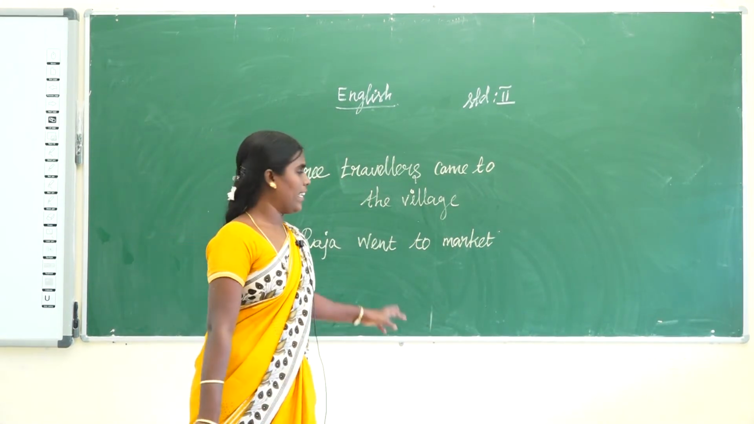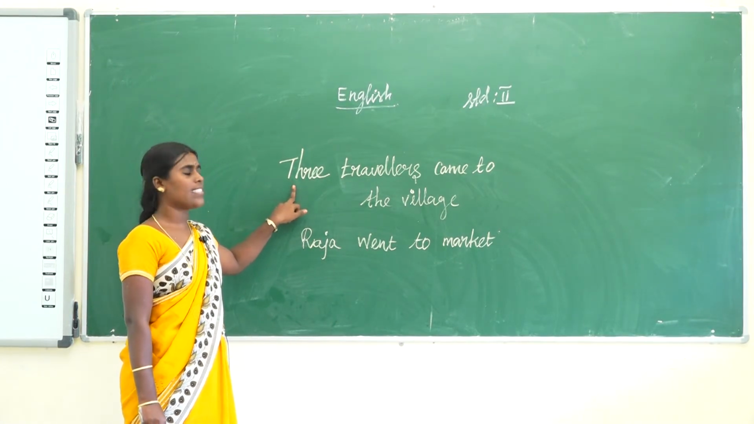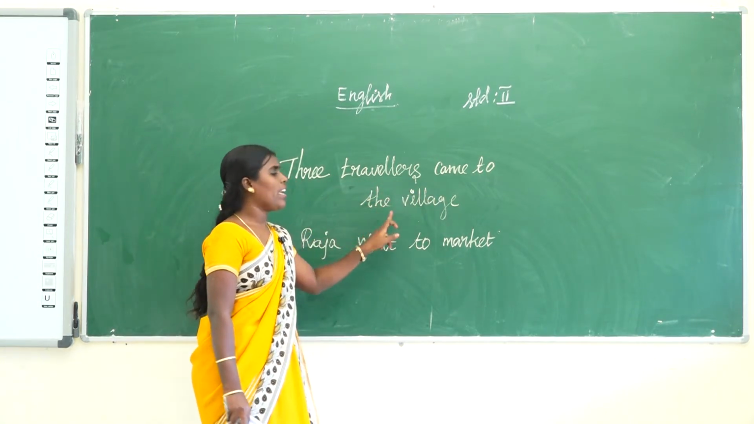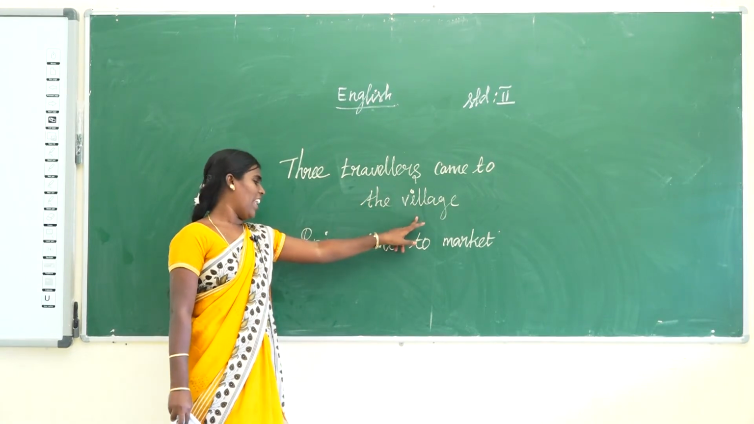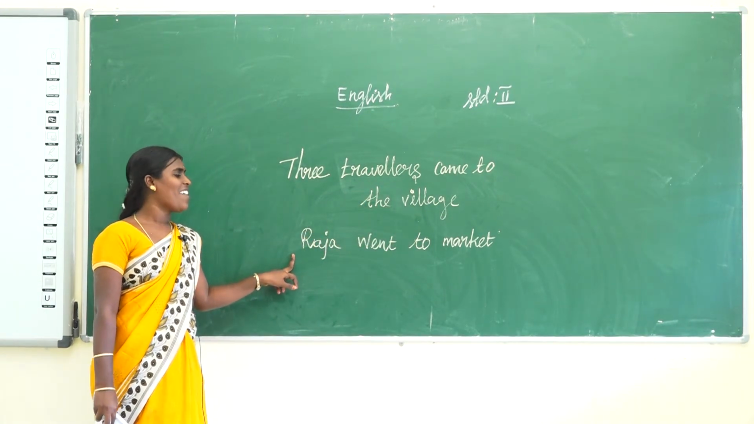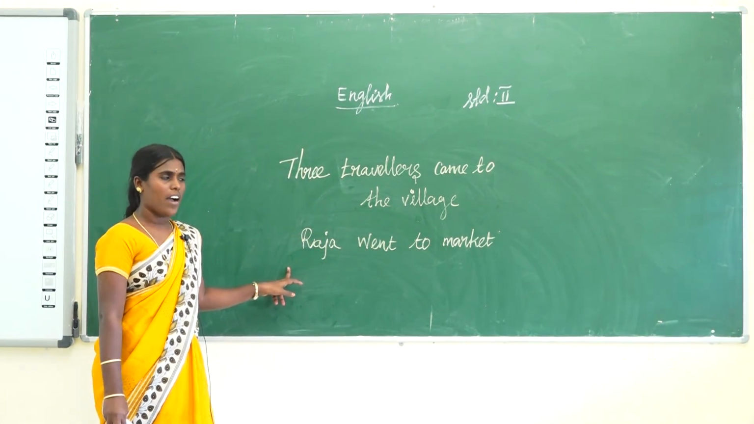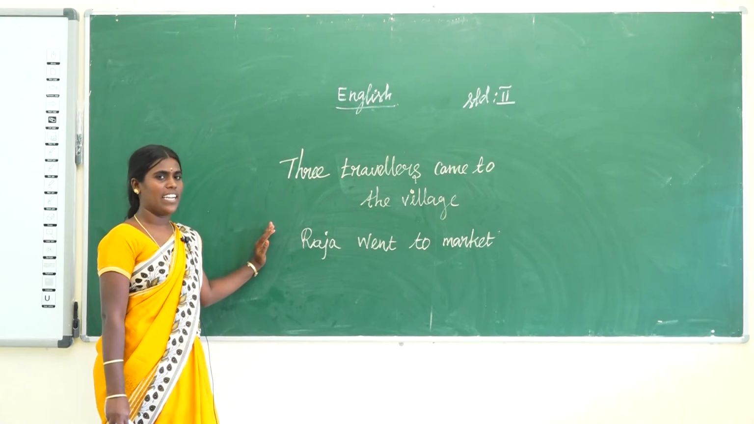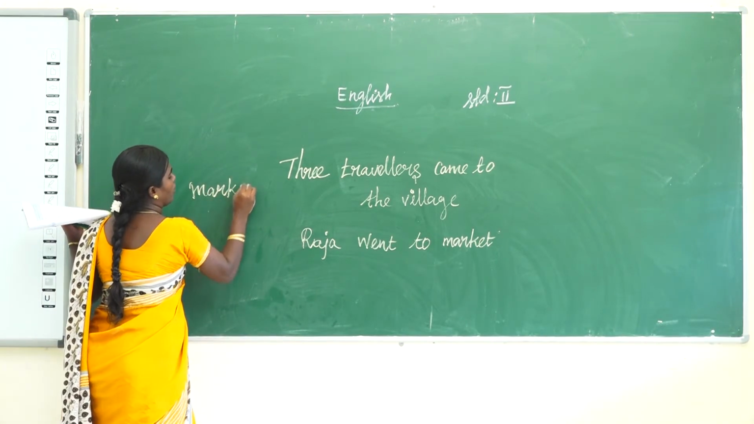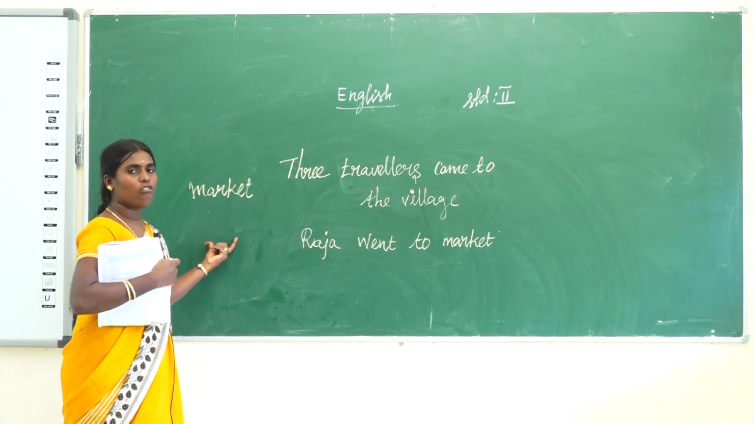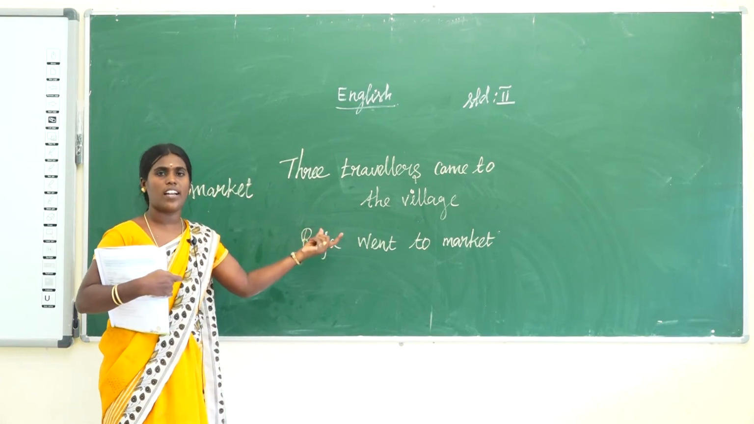Okay, everyone read. I write two sentences. Read the first sentence: Three travelers came to the village. Next, what is the next sentence? Raja went to market. Raja went to where? Market. So that is a sentence. Suppose I write only "market", one word. So two words or more than two words joined together is called a sentence.